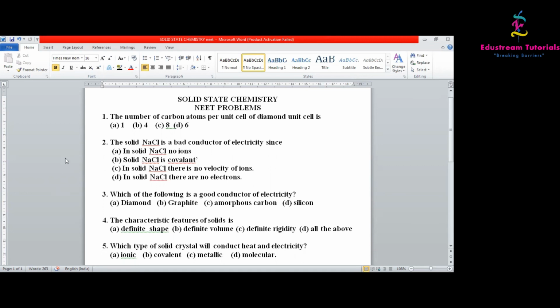We should understand. So the diamond belongs to the cubic unit cell and we know that there are 8 corner atoms, 6 face centered atoms and 4 more atoms inside the structure of the particular diamond, so that the number of atoms present in a diamond cubic cell is we'll tell like this: 1,